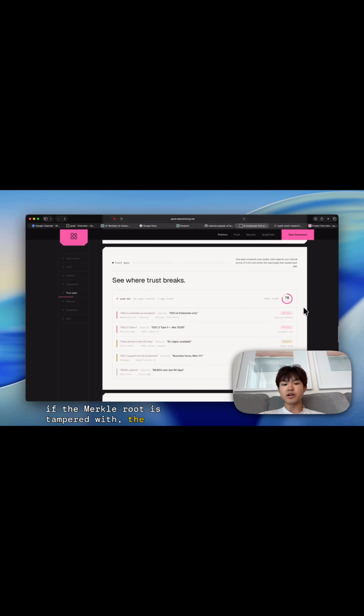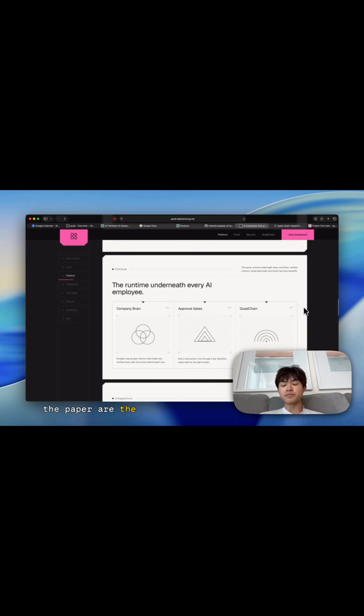We also test integrity failures. If the Merkle root is tampered with, the handoff is rejected. If the wrong agent receives the context, it is rejected. Bringing it back to Quad, the product and the paper are the same system at different layers. Quad is the knowledge infrastructure. That is a core idea: connect, research, audit, verify, approve, and execute. Compressed memory should not be blindly trusted; it should be verifiable. Quad chain is the verifiable memory layer.